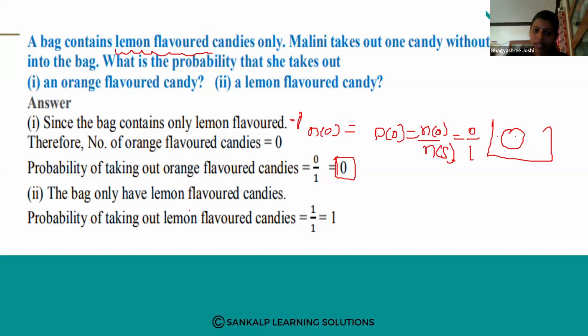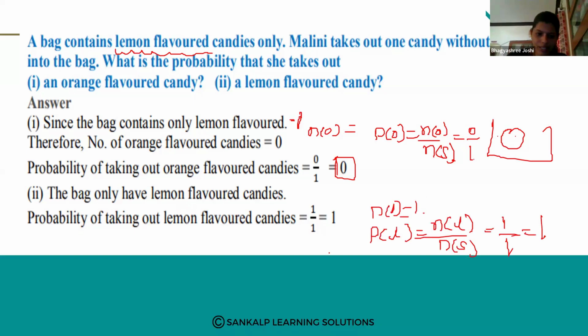The bag only has lemon flavor candy. So for the probability of taking out a lemon flavored candy, we call N of L, N of L is equal to 1. So P of L is equal to the favorable outcomes, that is N of L, divided by N of S. N of L is 1 and N of S is also 1. Therefore, 1 by 1 is 1. Okay. Next one. Understood?